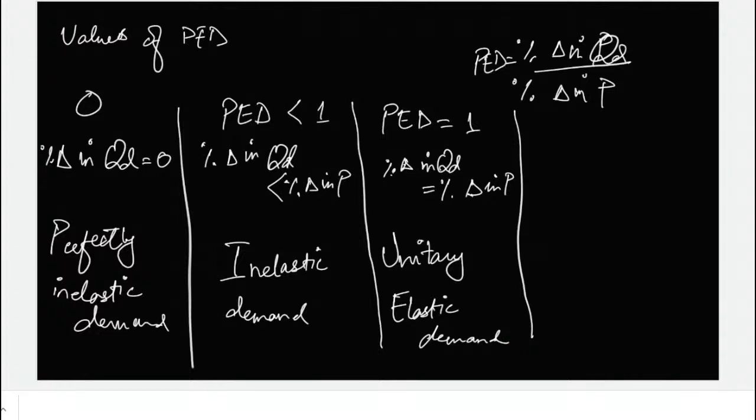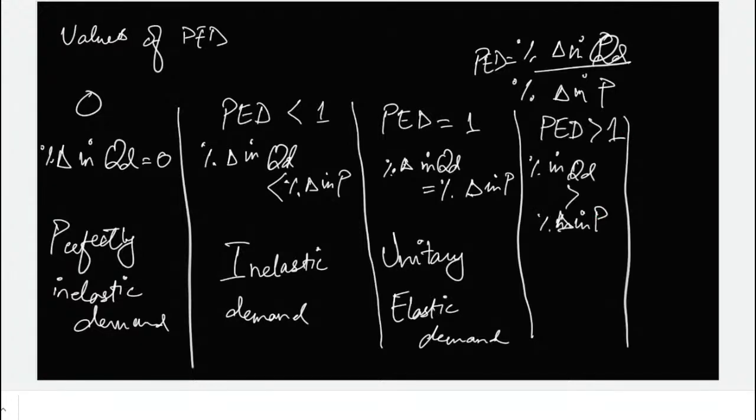Then there could be another case where PED is more than 1. The quantity demanded falls by 7%. The change in quantity demanded would be more than the change in price. So this would be the case of elastic demand. The demand is elastic as it is responding proportionately more than the change in price.